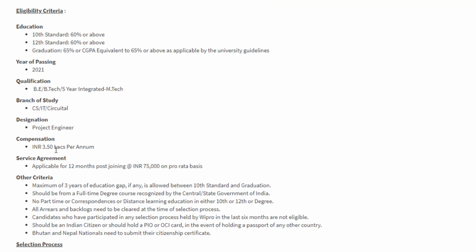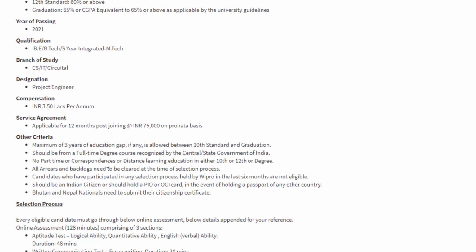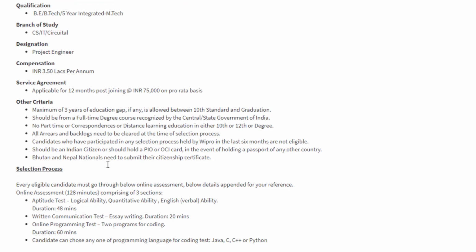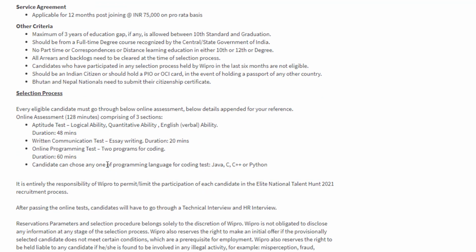And the designation for this is project engineer, and the compensation for this is Indian rupees 3,50,000 per annum. Okay, so here we also have a service agreement for 12 months. Okay, so let's see the selection process over here.